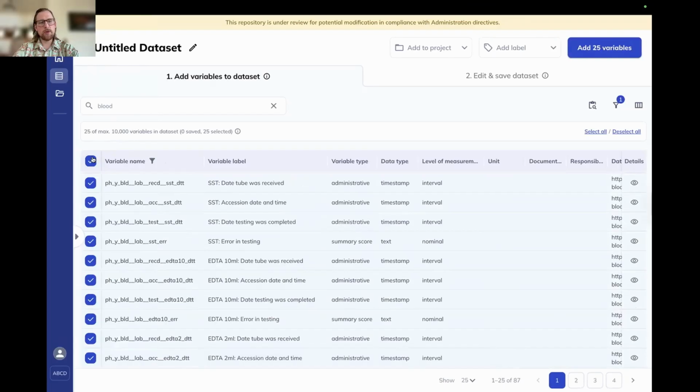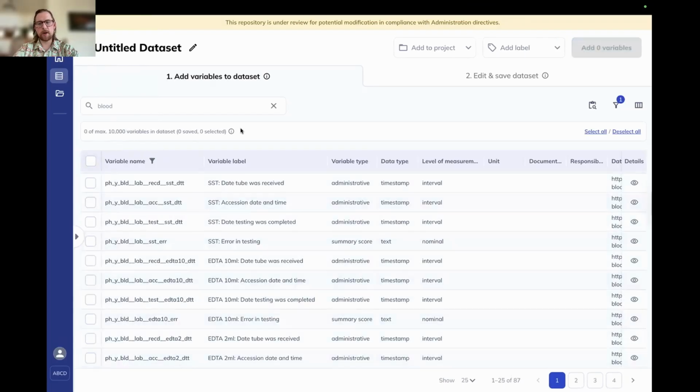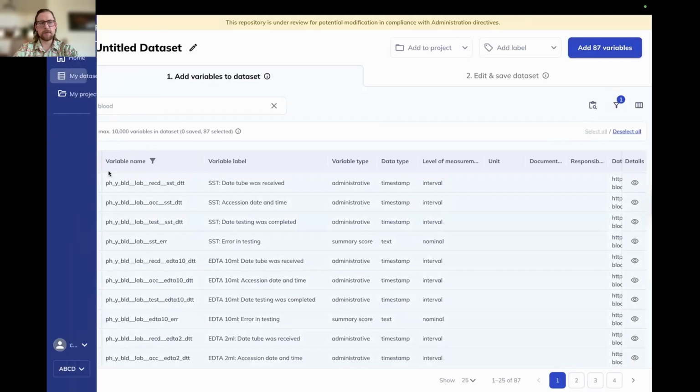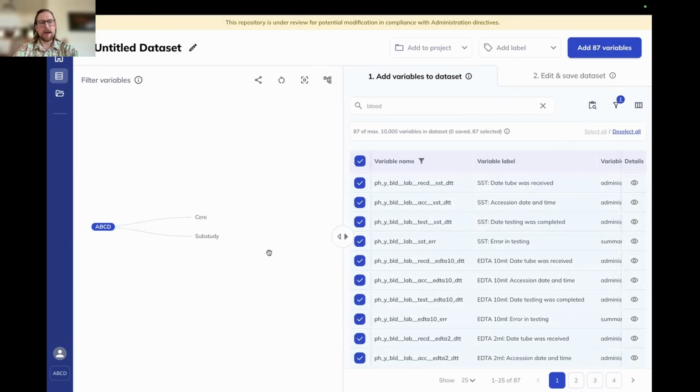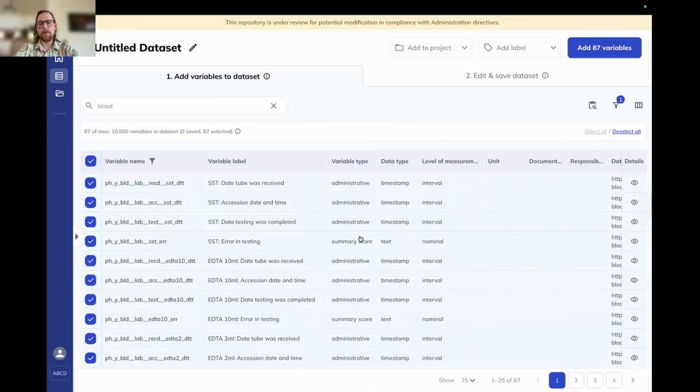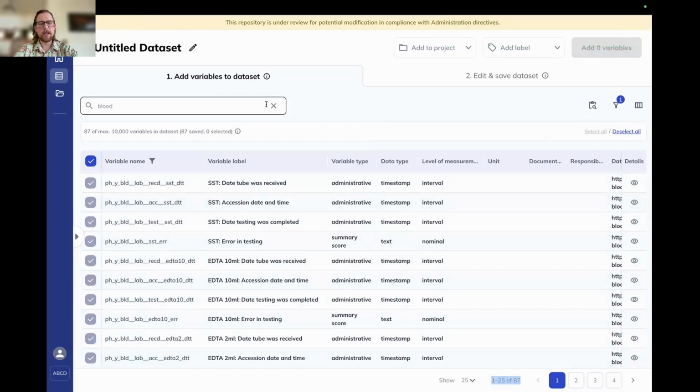However, if you would like to select all of the variables, regardless of whether they're visible on the page or not, you can go ahead and click select all. Again, though, that's only going to do the ones that you're filtered down to. So whether you have your data set or your data dictionary constrained by the filters function, by the search function, by the ontology tree, it's only going to grab the number that is visible down here at the bottom. So let's add those to our data dictionary or our data set.